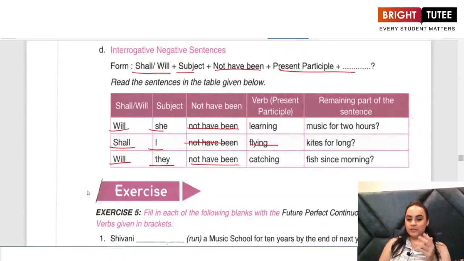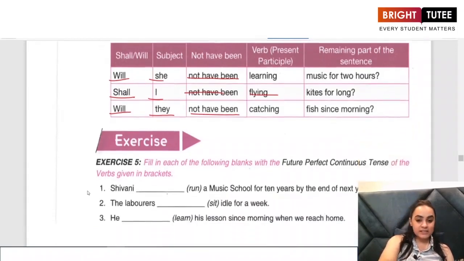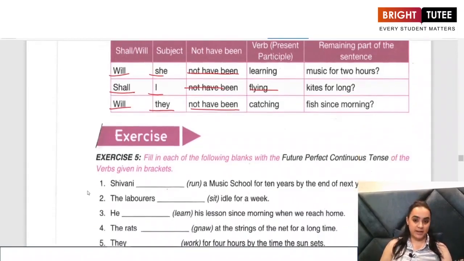Okay, so dear students, as you can see, as soon as we've discussed the structure, we head on to the exercise. Now, the reason why the uses of the future perfect continuous tense are not given to you is because we do not use the future perfect continuous tense in everyday life. This form of the tense can only be assessed in the question paper under English grammar. But when it comes to general speaking and general writing, we never make use of the future perfect continuous tense, and thus the uses are not given to you.